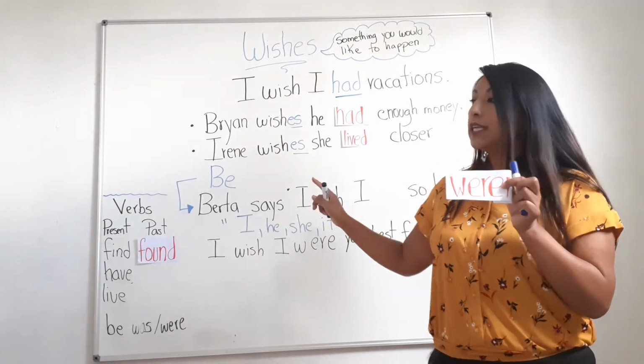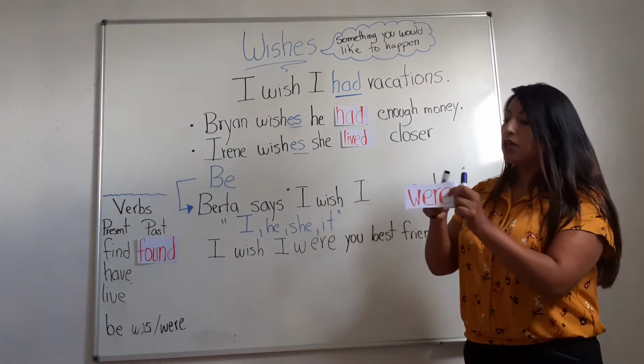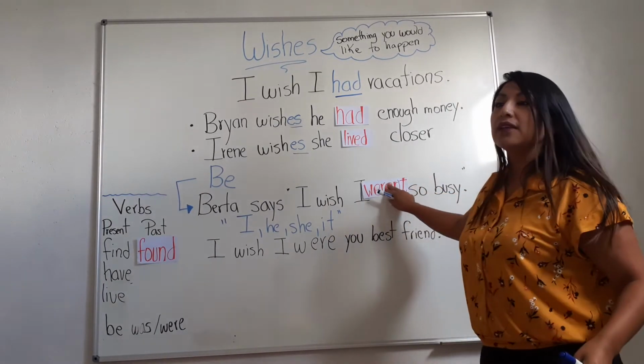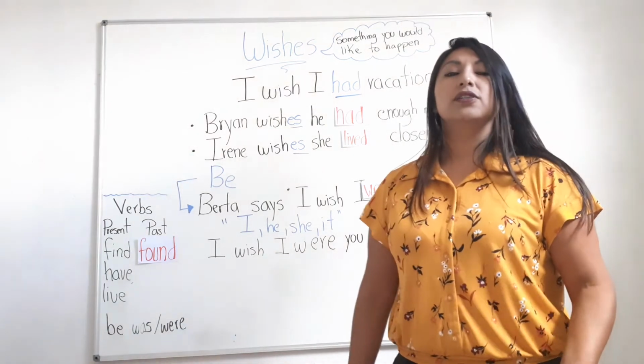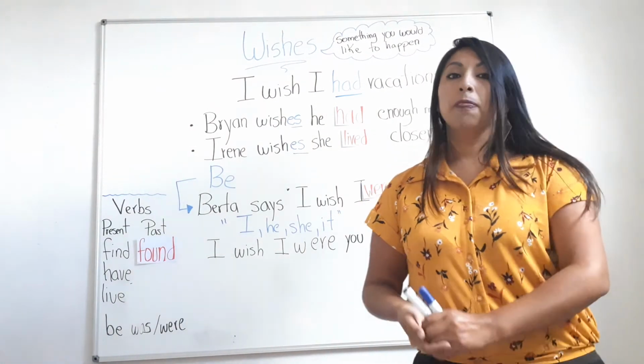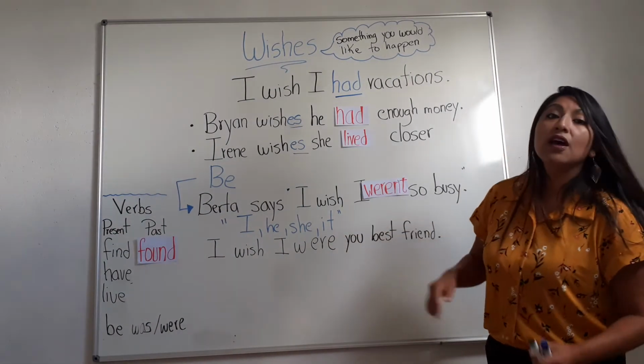In my example, Berta says, I wish I weren't so busy. So the idea is she is working a lot. She is so busy in her job. So what she wishes is that she weren't so busy.